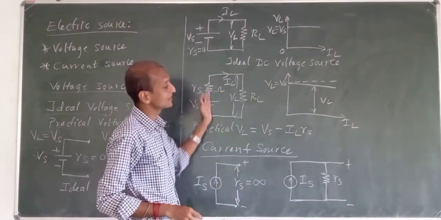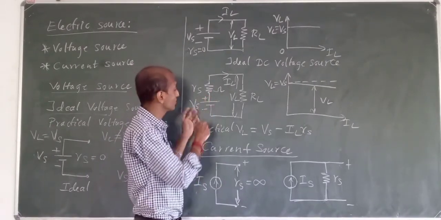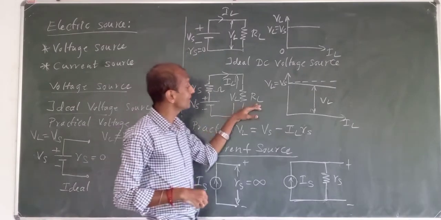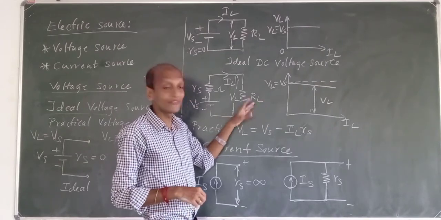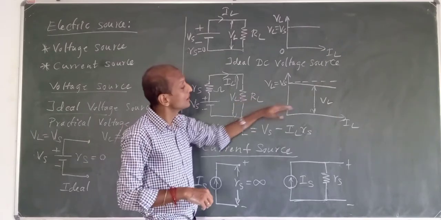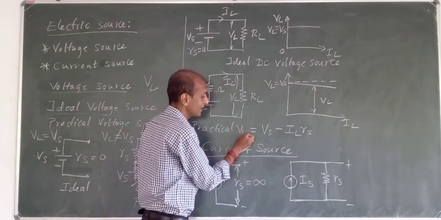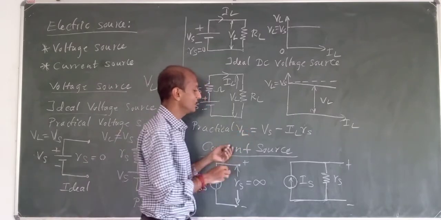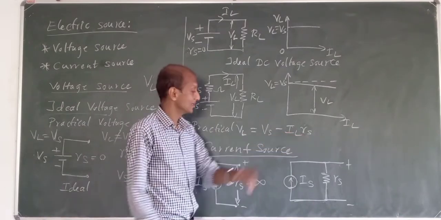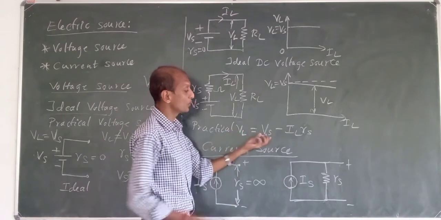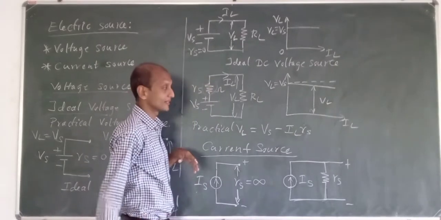As we increase the current, the voltage also changes. When we apply this voltage, as this resistance RL varies, the current also varies, isn't it? So we can write the equation: VL will be equal to Vs minus IL into Rs. So the load voltage will be equal to the source voltage minus the voltage drop across this resistance.